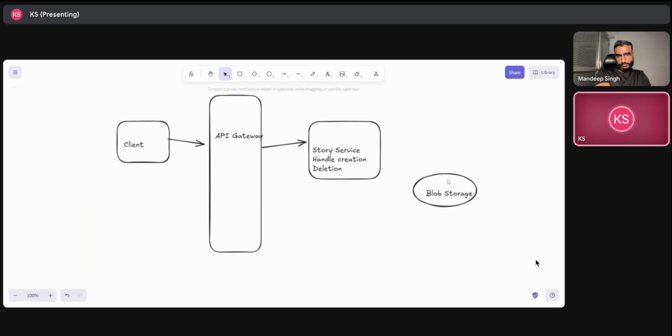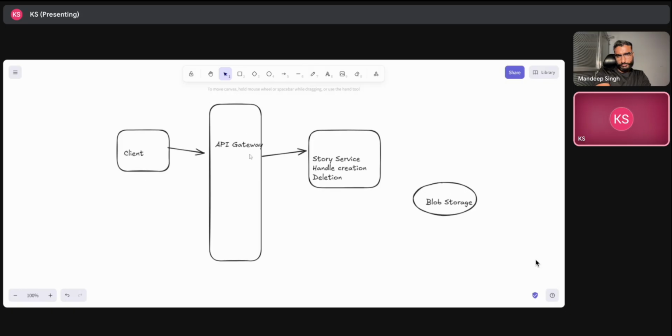In this blob storage we will have the media. So how it will work is that initially a request comes, and this blob storage will generate a pre-signed URL. So let's say that a user wants to upload an image or a video, right?